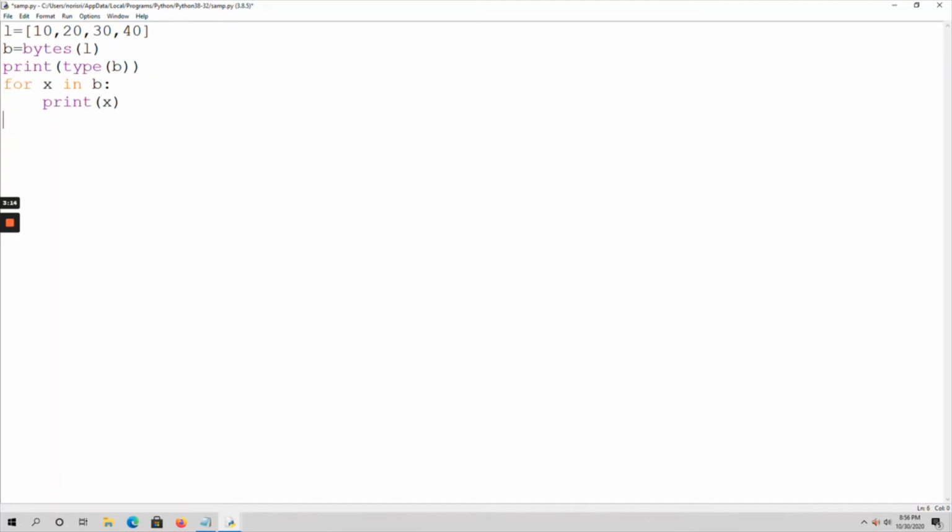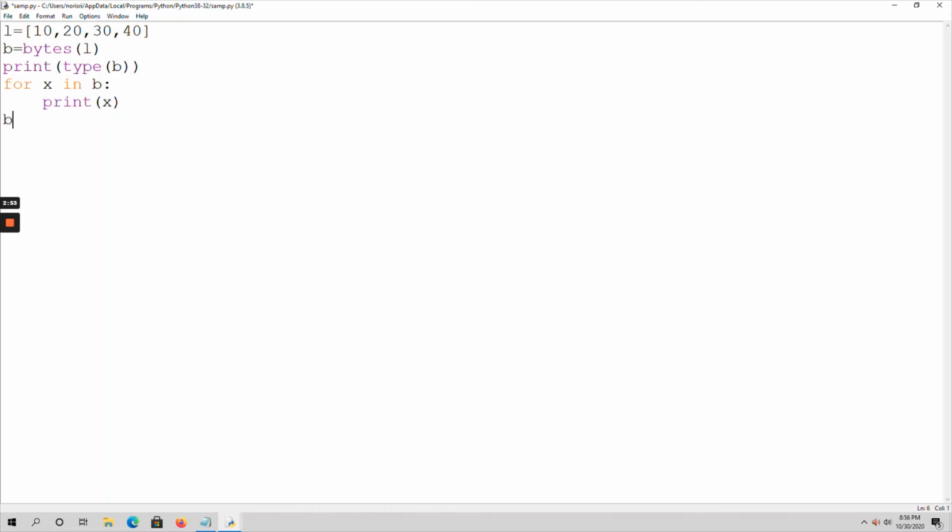I just want to show you whether assigning different objects is possible or not. As it is an immutable data type, we should not change the content of the bytes object, right? Suppose if I try to change, what happens?